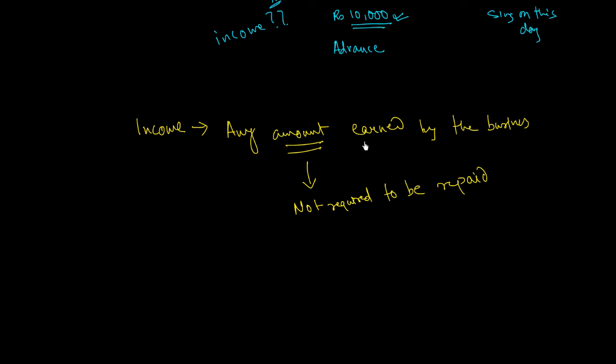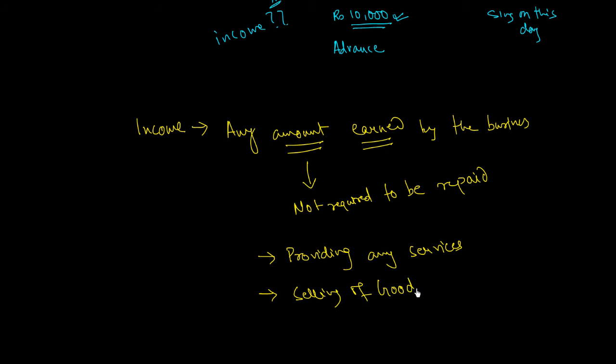It is actually earned by the business, and this earning can come by providing any services, like B did in the case of singing, or selling of goods, or providing consultancy, or in any other manner.